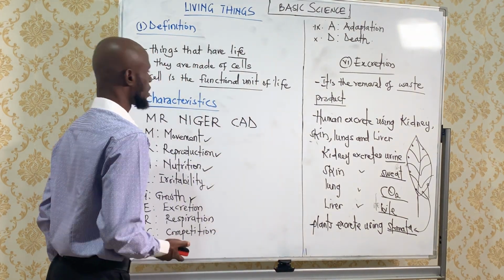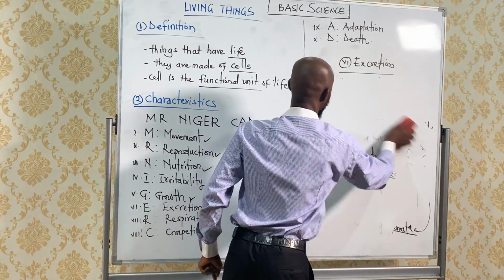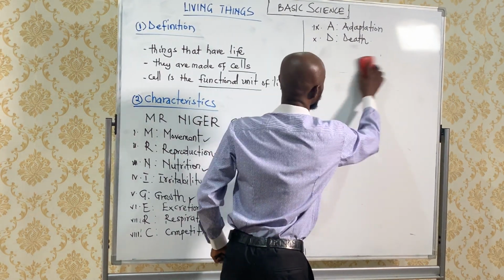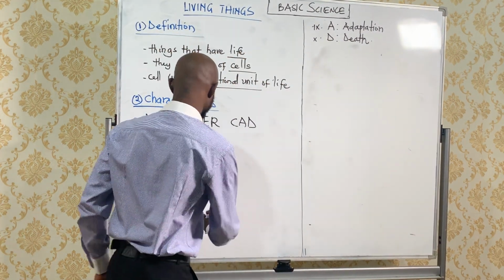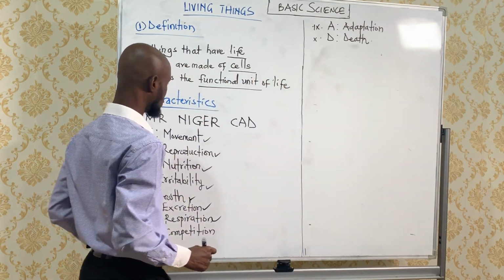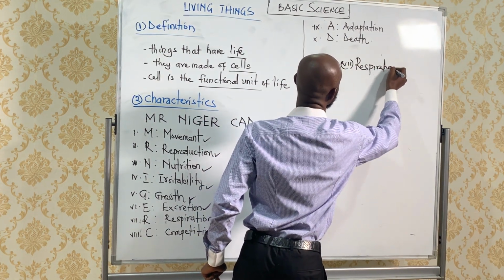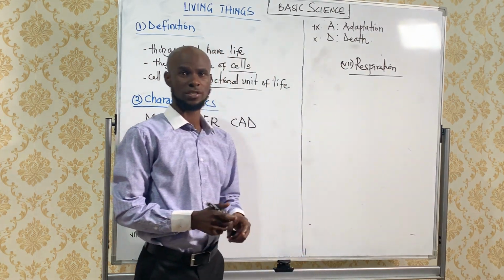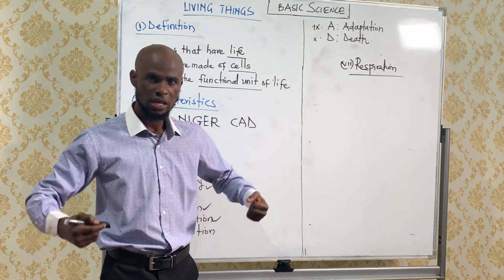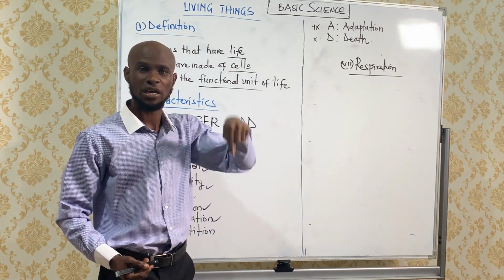So let's talk about the characteristic, respiration. Everybody respires. Everybody breathes in, breathes out. We've talked about excretion. Let's talk about respiration. That's number 7. Respiration involves 2 things. The first thing is to breathe in. The process you take to breathe in is called breathing. The second thing is that after you breathe in the oxygen, what is the function of that oxygen?